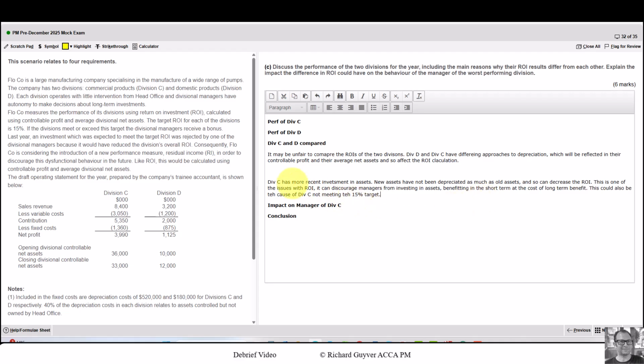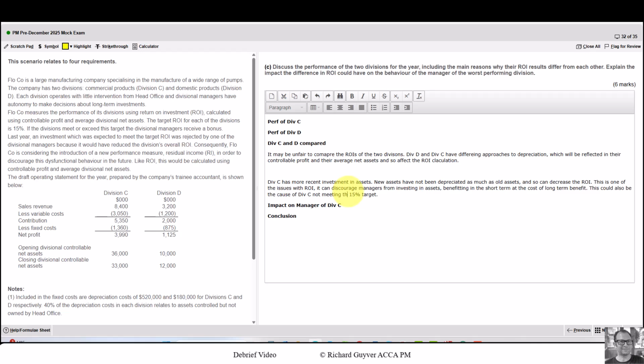So here I've put in Division C has more recent investments in assets. New assets have not been depreciated as much as old assets and so can decrease the ROI. This is one of the issues with ROI. It can discourage managers from investing in assets, benefiting the short term at the cost of the long term benefit. And this could also be the cause of Division C not meeting the 15% target.